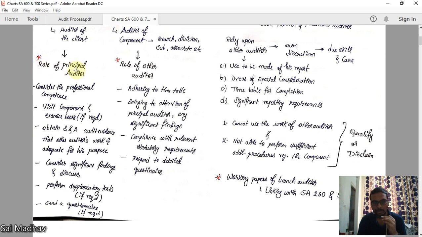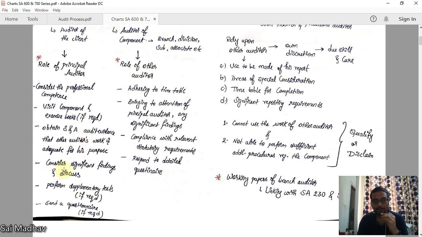What is the role of the principal auditor? Consider the professional competence. That other auditor, whether he is a chartered accountant or not, whether he is professionally competent to do the work or not, you have to check that. Visit the component and examine books. You can visit the component and examine the books if required. Obtain sufficient and appropriate audit evidence that the other auditor's work is adequate for your purpose. See, he may have done a lot of work, but it is not always adequate for you. You should consider what is your requirement and what is the work done. You should compare those two and you should use the work, right?